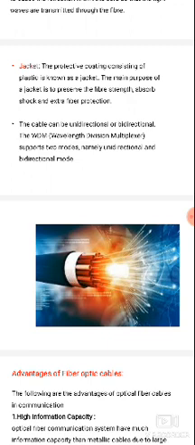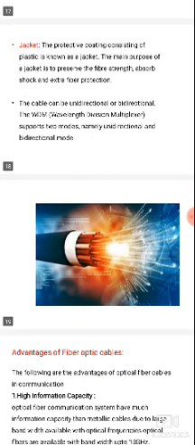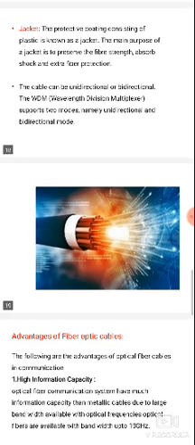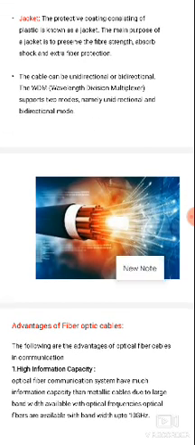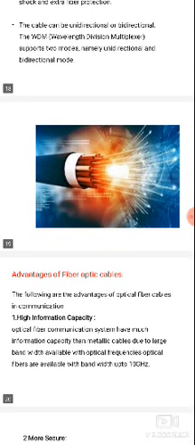Next, WDM is nothing but the wavelength division multiplexer. It supports two modes, namely unidirectional and bidirectional. This is the WDM type of communication. So this is the fiber optic communication cable.